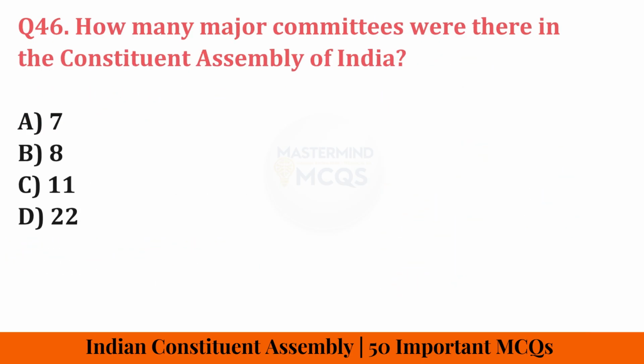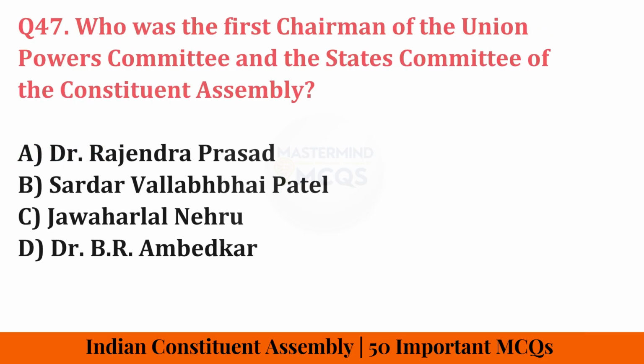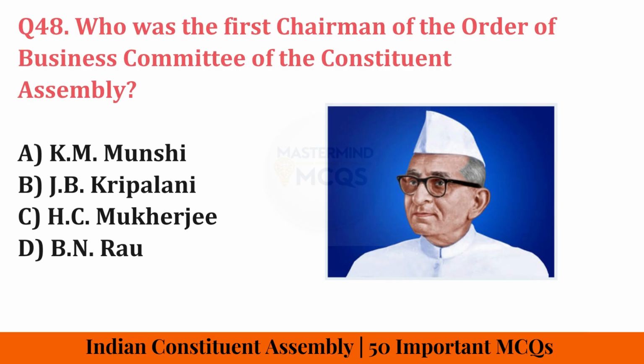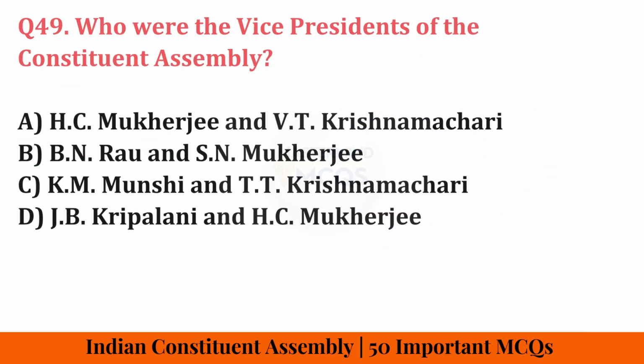How many major committees were there in the Constituent Assembly of India? Correct answer is 8. Who was the first chairman of the Union Powers Committee and the States Committee of the Constituent Assembly? Correct answer is Jawaharlal Nehru. Who was the first chairman of the Order of Business Committee of the Constituent Assembly? Correct answer is K.M. Munshi.